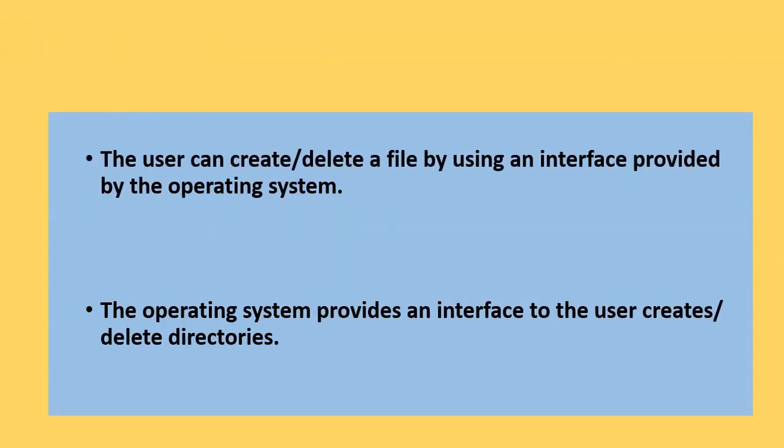The operating system gives programs access to perform operations on a file. The user can also create or delete a file by using the interface provided by the operating system. The operating system provides an interface to create a file, delete directories or any other files. Here the program needs to read or write a file.